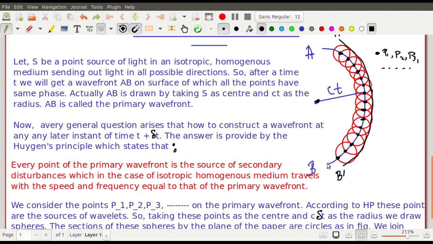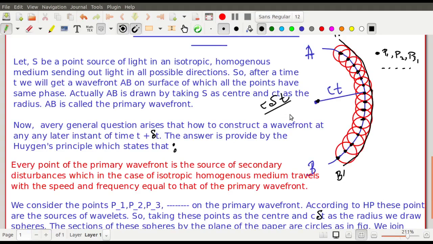I don't see a sphere because it is a two-dimensional board, so we just get a part of a circle. Now every point of this blue line is the source of secondary disturbances. That is the important point from Huygens: every point on this blue line is the source of secondary disturbances. Taking these points as the center, what will be the distance traveled in a further time delta t?